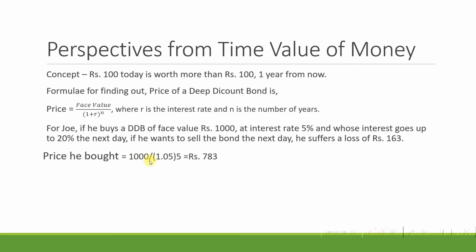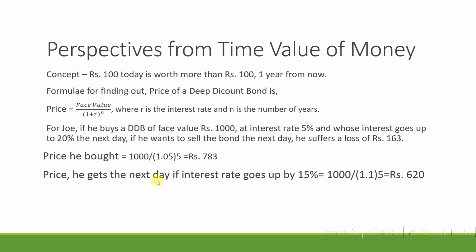So the price at which he buys a deep discount bond today, if its face value is 1000 rupees and interest rate is 5%, if it is for 5 years, the price is 1000 divided by 1.05 raised to 5, which is rupees 783.